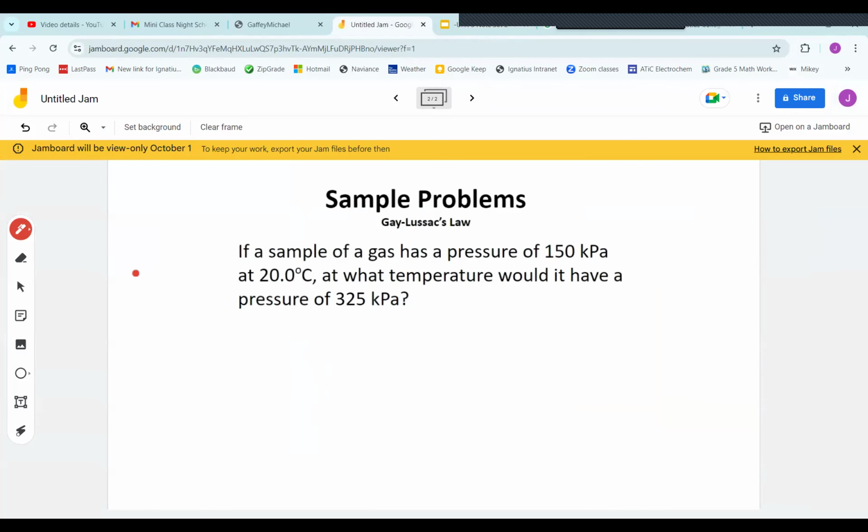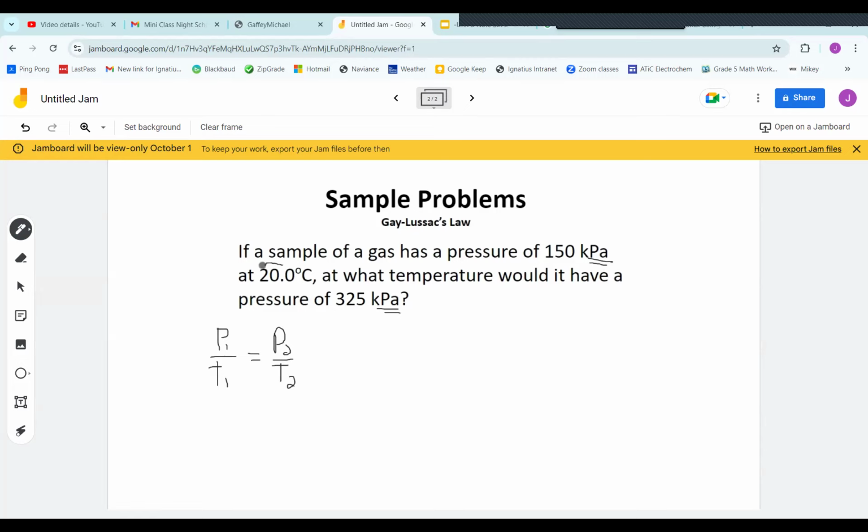Let's do a problem that illustrates Gay-Lussac's law. If a sample of a gas has a pressure of 150 kilopascals at 20 degrees Celsius, at what temperature would it have a pressure of 325 kilopascals? First, let's write out Gay-Lussac's law. And it is a-okay to work in kilopascals. You don't need to convert into atmospheres or millimeters of mercury. Just leave it in kilopascals for the pressure.